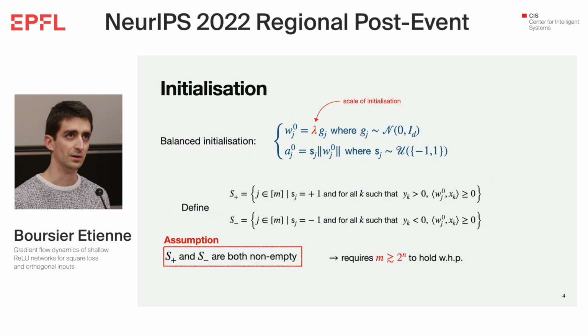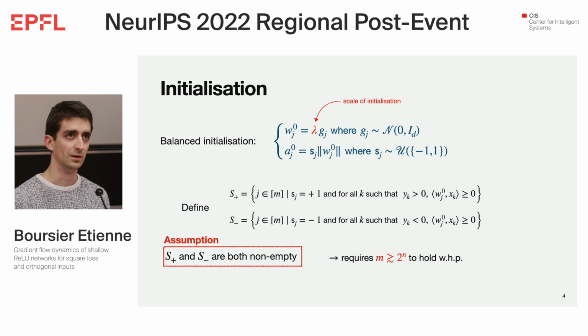As I said, initialization plays a key role. In our setting, we initialize the hidden layers following a Gaussian initialization with a scale of initialization lambda that will be very small. We also consider a balanced initialization where the output layer absolute value is the same as the norm of the hidden layer. This balancedness will be kept all along the trajectory, making the analysis much simpler as well.